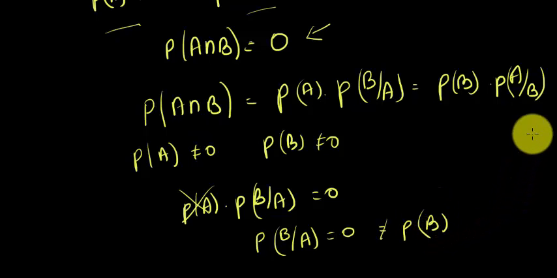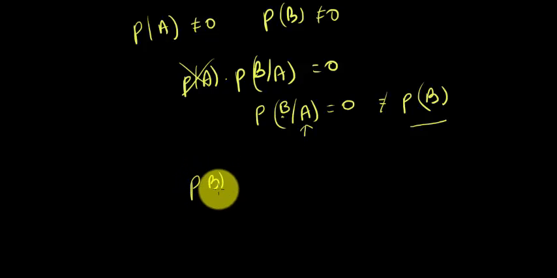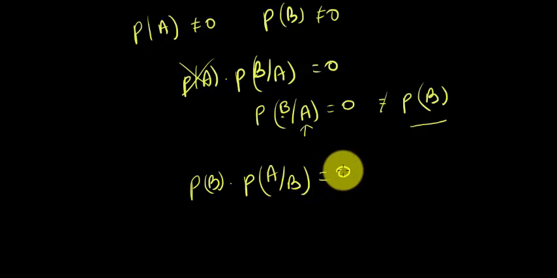So what is happening here? If I'm looking at the probability of B standing alone, then it is some non-zero number. But when event A has occurred and I check the probability of B, it gives me a 0, which means A is affecting the probability of B. Similarly, I have probability of B into probability of A given that B has occurred. Well, that is going to be equal to 0. Why? Because I've just proved that probability of A intersection B is 0. And probability of B cannot be 0 because my condition doesn't allow that, and so probability of A given that B has occurred is equal to 0.